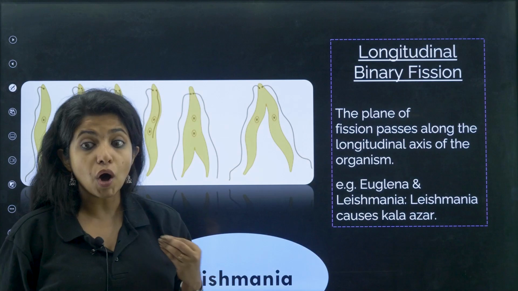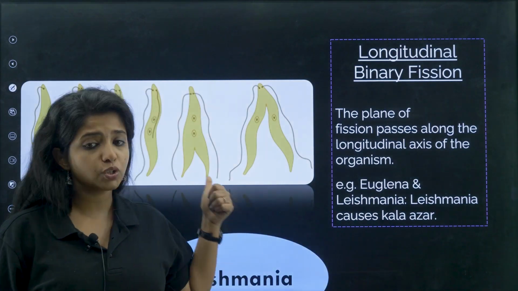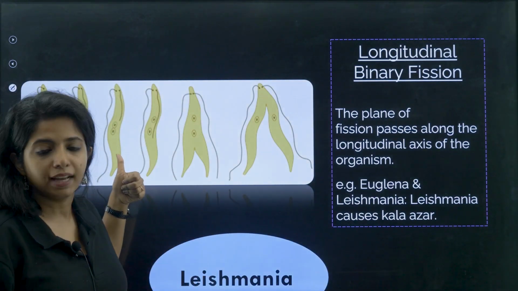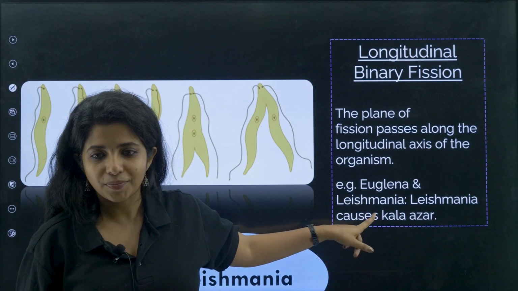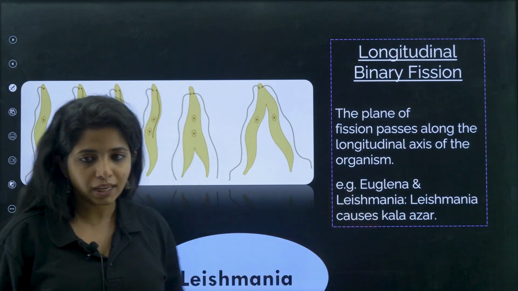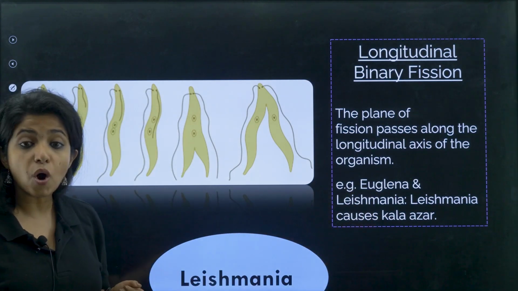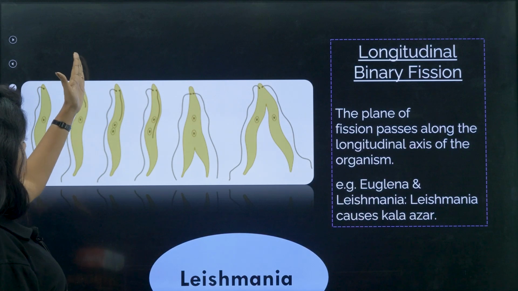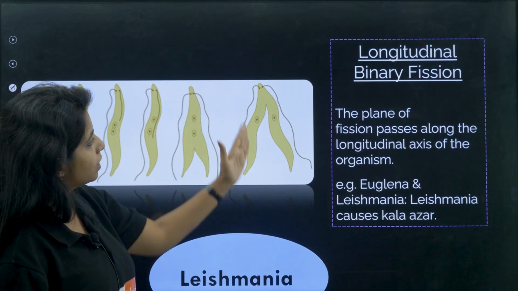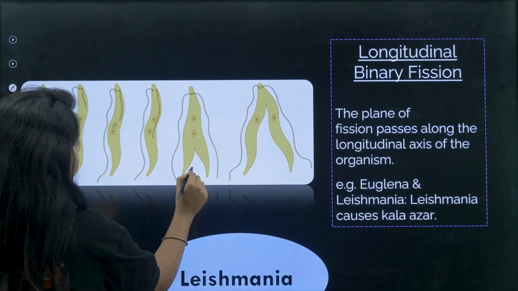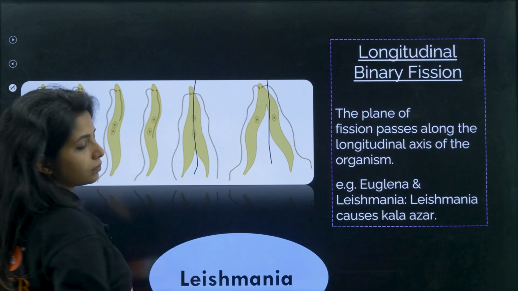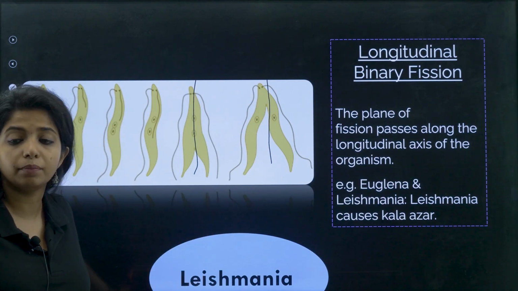Second, you have longitudinal binary fission. Now this picture is really important. Do you know who this is? This is known as Leishmania. So Leishmania shows longitudinal binary fission because it makes sure that it is getting cut in this particular angle and no other angle. This is longitudinal binary fission.